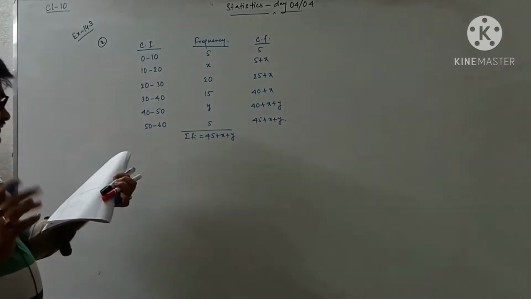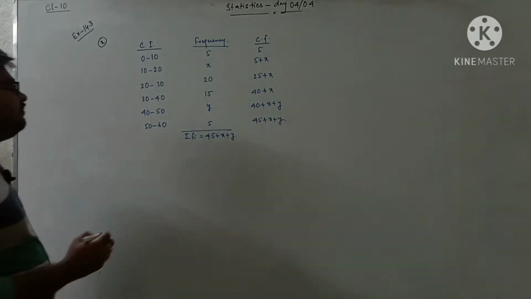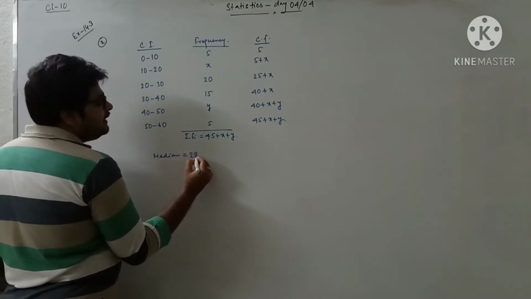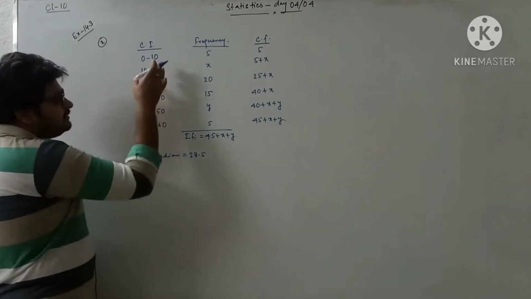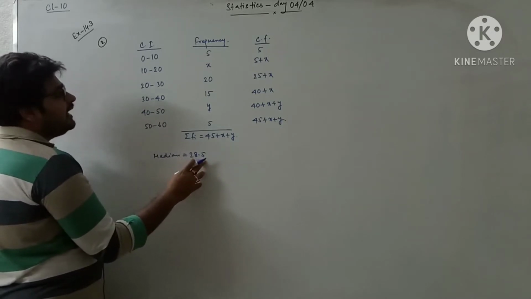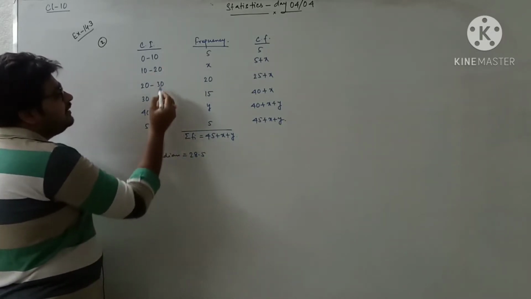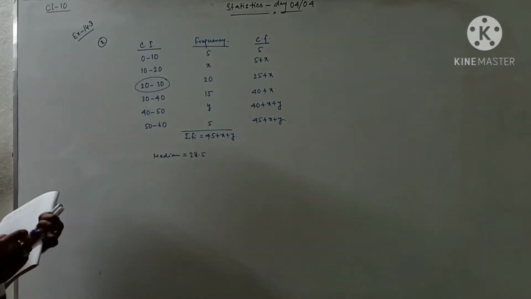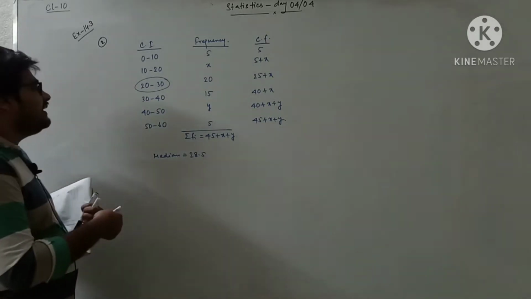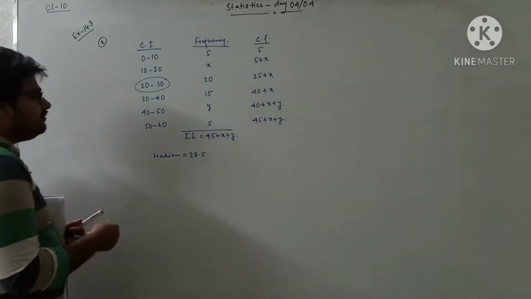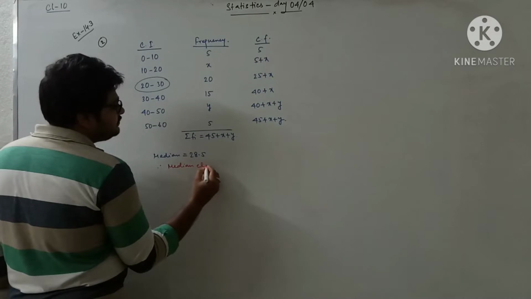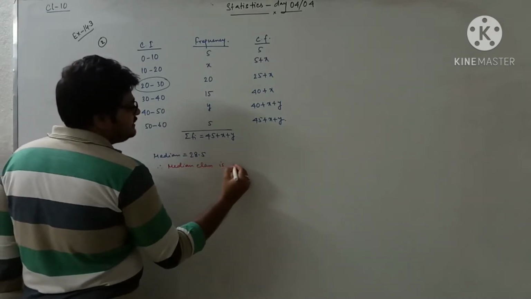Now you just see the median is given as 28.5. Median equals 28.5. And just see, 28.5 lies in which class interval? 28.5 lies in this class interval, correct? So this is the median class. So what do we write now? Therefore the median class is 20 to 30.